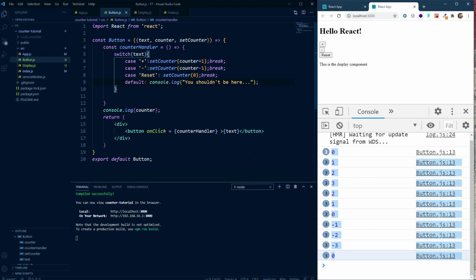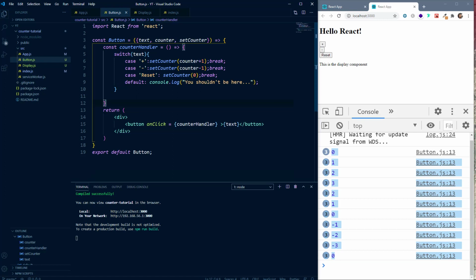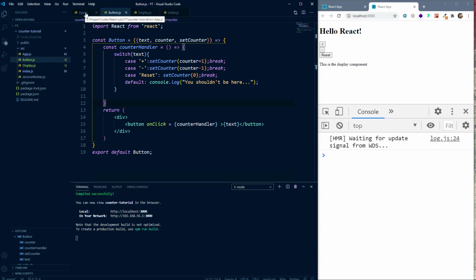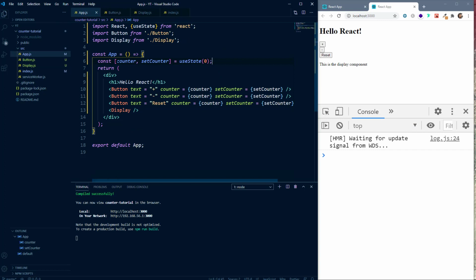We have already learned that we can use props to handle component communication. So again, first let's remove this console.log from here. Now we'll go onto our app.js file. Here we have this counter variable. We can pass this inside of the display component. So we can pass this counter prop inside the display, and this time I'm going to name this prop differently from counter. So we can say Display text is equal to counter.